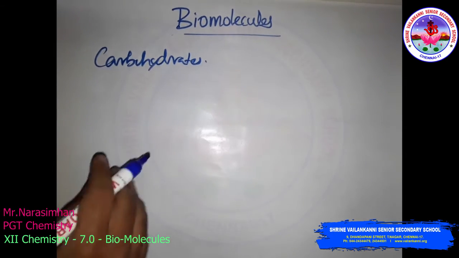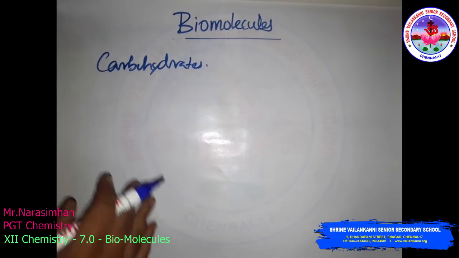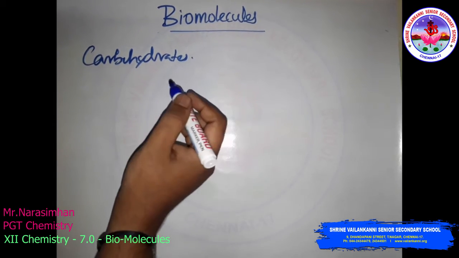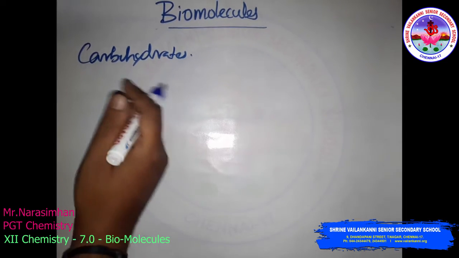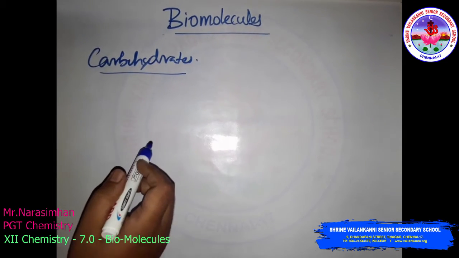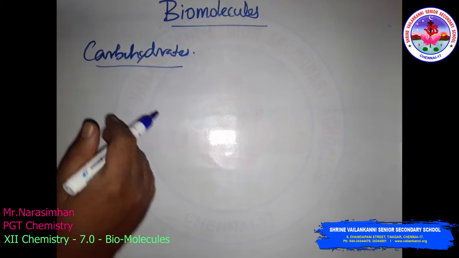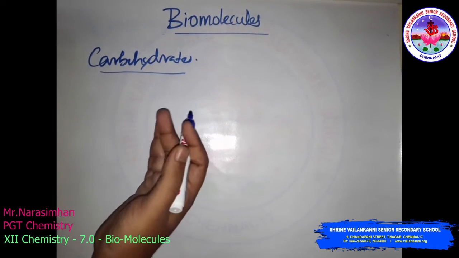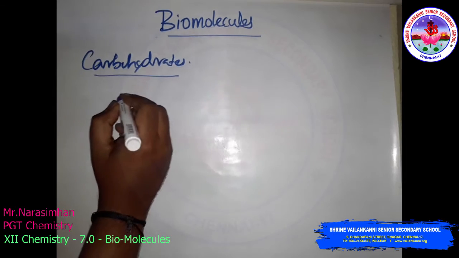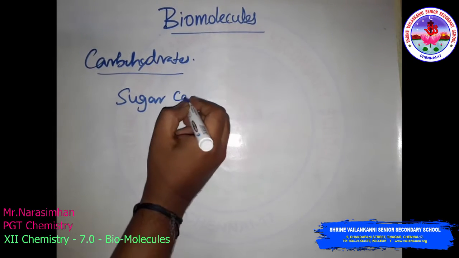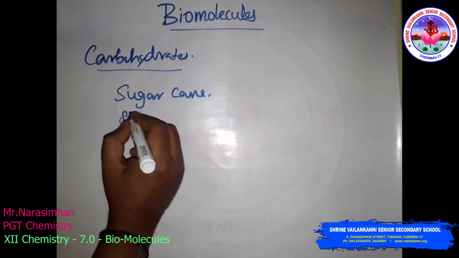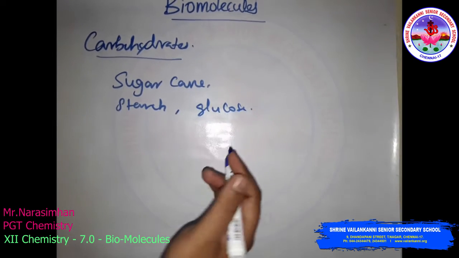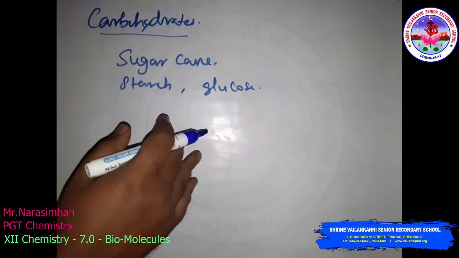So carbohydrates, what do carbohydrates mean? They are optically active polyhydroxy aldehydes or ketones, or the compounds which produce such units on hydrolysis, called carbohydrates. The carbohydrates are mainly produced in plants and form a very large group of naturally occurring organic compounds. Some examples are sugar cane, starch, glucose. So these are the main things, the carbohydrates and their classification.